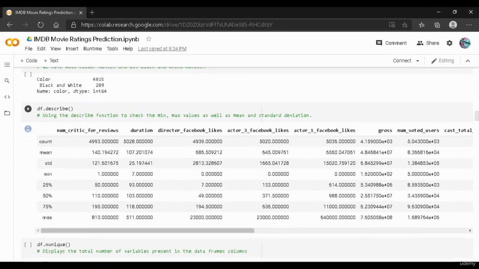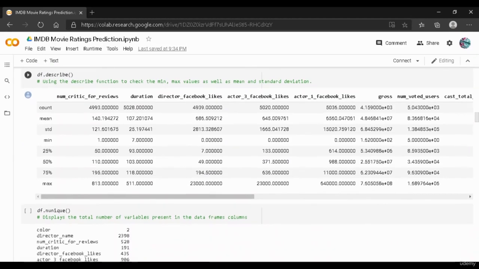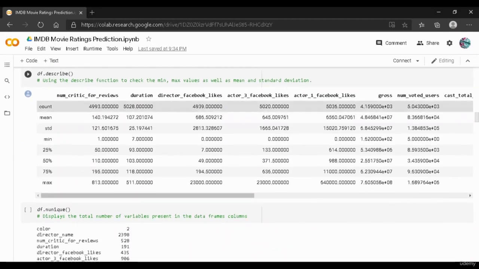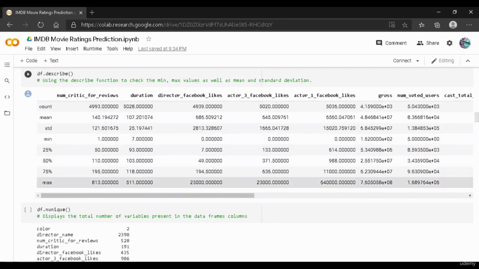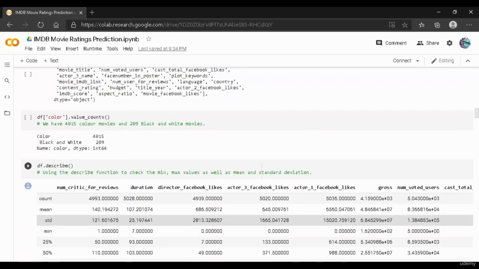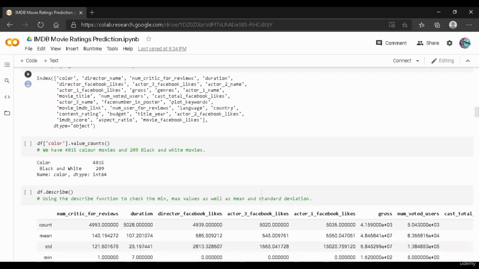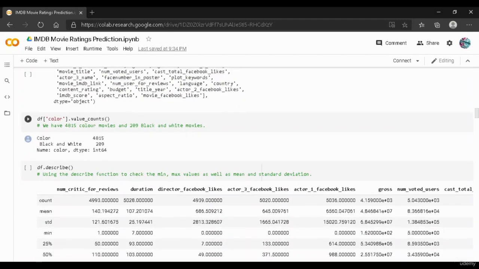And the next thing you can see over here, we have used df.describe. So what this describe function does is that it will check the minimum values, the maximum values, as well as the mean and standard deviation of that particular data frame's column. So it only works for numerical type data. And as you can see, we have a column called number of critic for reviews. We do not have the color column, the director name column, because they are of object type.